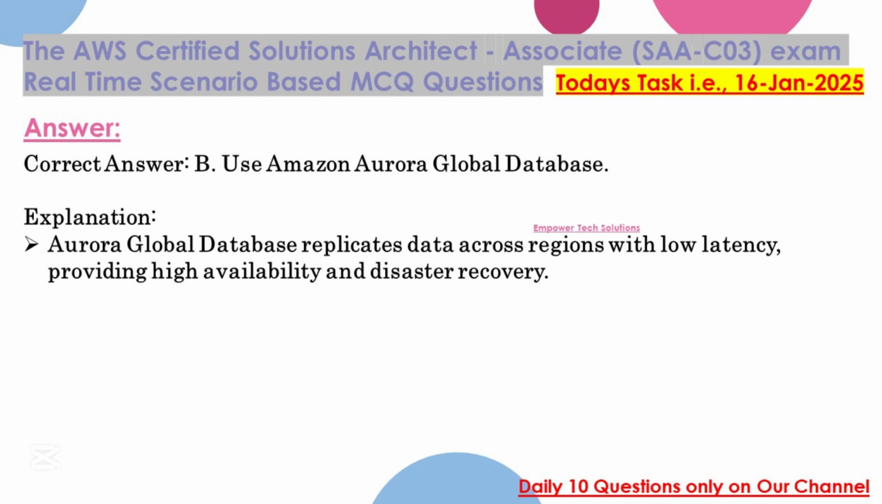Correct answer: B. Use Amazon Aurora Global Database. Explanation: Aurora Global Database replicates data across regions with low latency, providing high availability and disaster recovery.